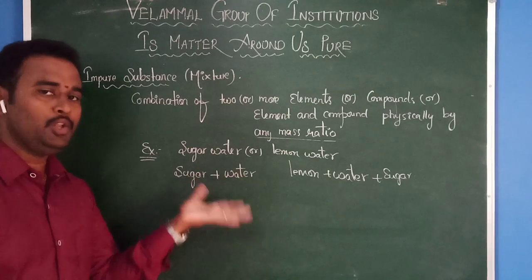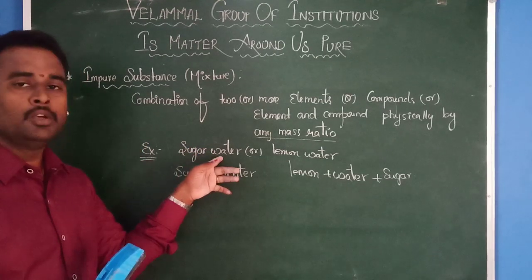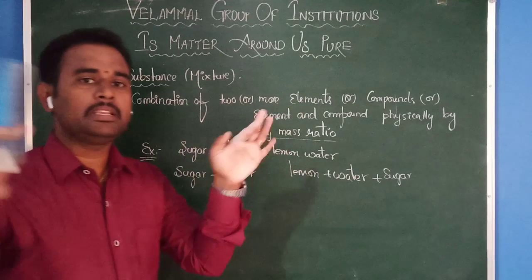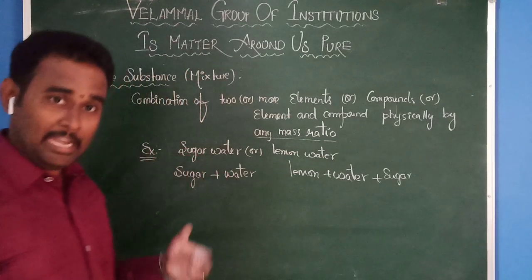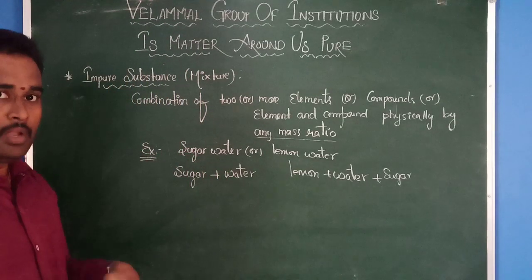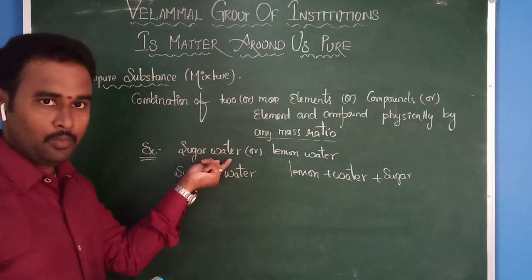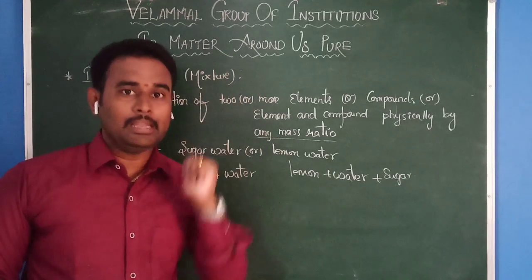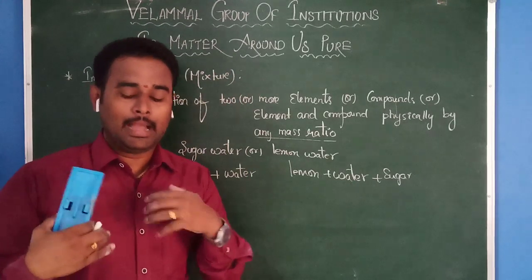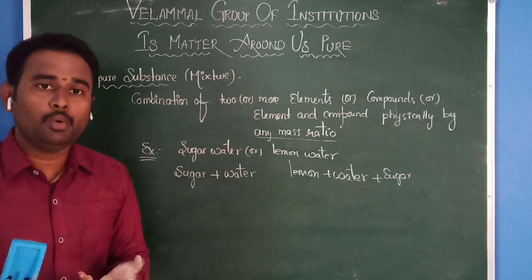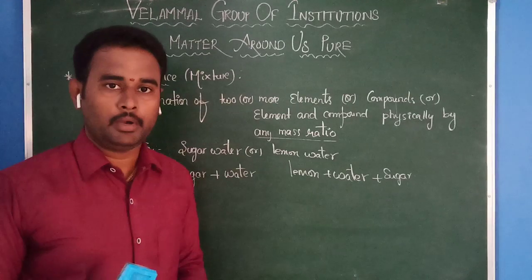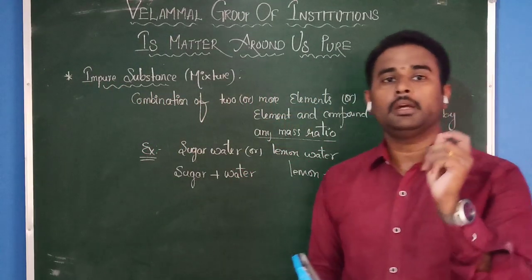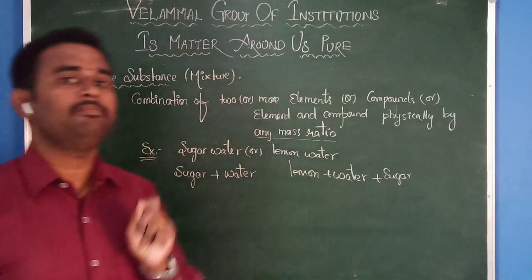Here sugar and water, you are simply adding. That is what we call sugar water. You are not doing any chemical process, just mixing those two. Do you need to maintain any mass ratio? No. Usually you won't maintain one to prepare sugar water. There is no rule that we need to add only half kg of sugar in 1 liter of water. If I want less sweet, I will add a quarter of sugar in 1 liter of water. That is my wish. Based on your wish, you can make any type of mixture. There is no particular mass ratio to prepare any type of mixture.